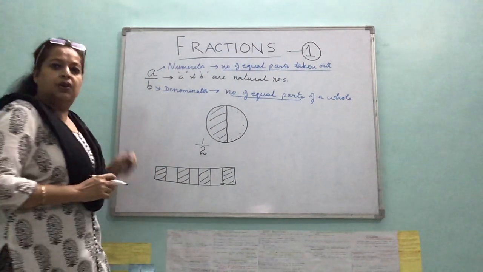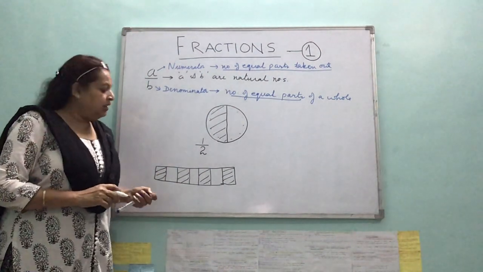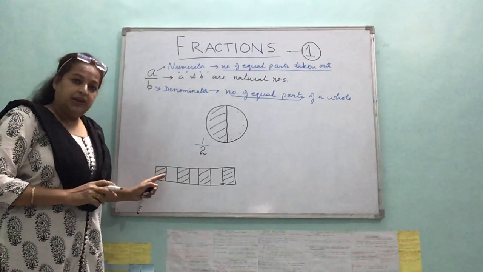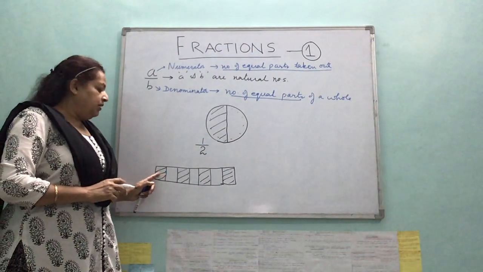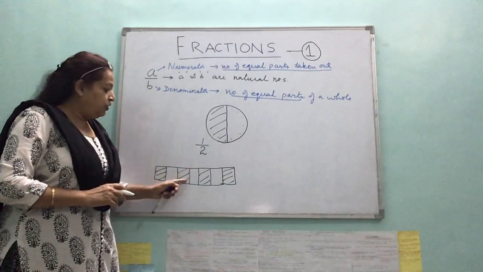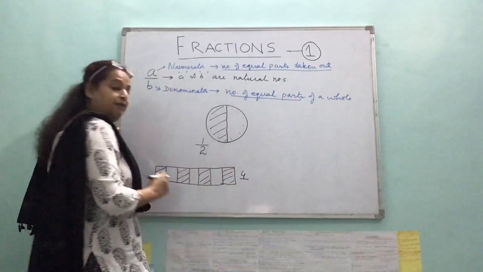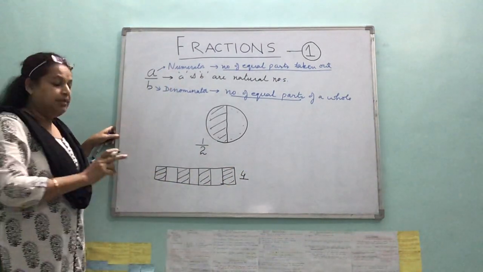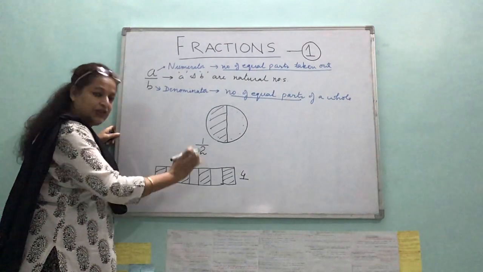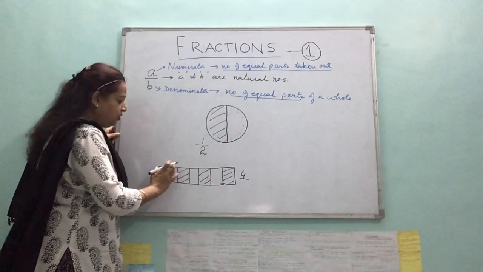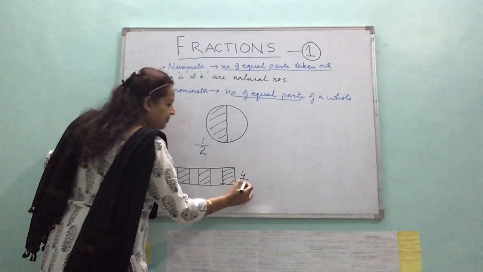So what does numerator tell you? How many shaded parts I am talking about. How many parts have I taken out? 1, 2, 3, 4. Out of, and what does denominator represent? It represents how many equal parts of the whole have been made. 1, 2, 3, 4, 5, 6, 7.